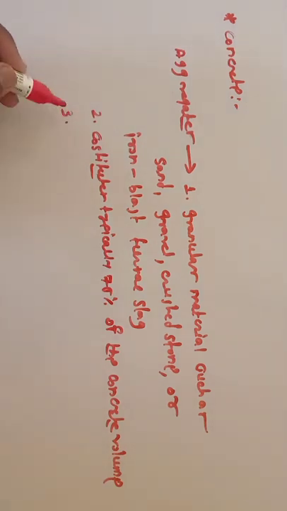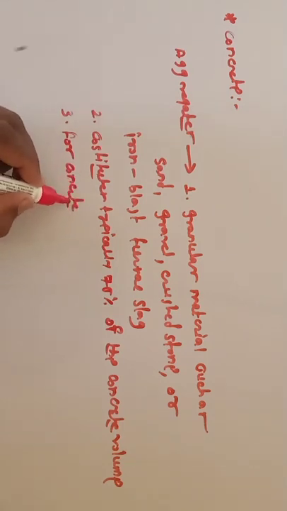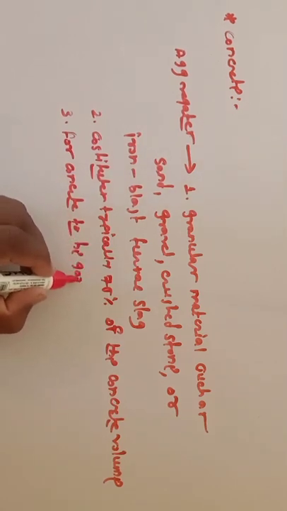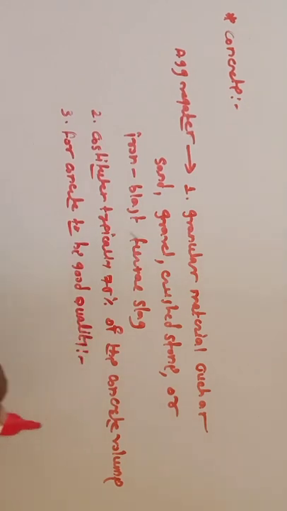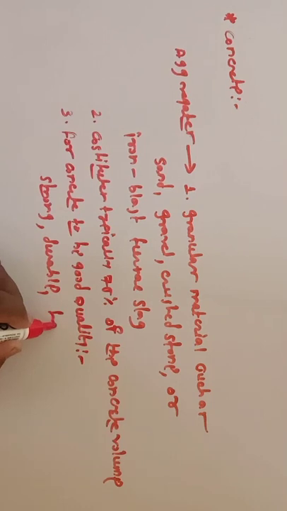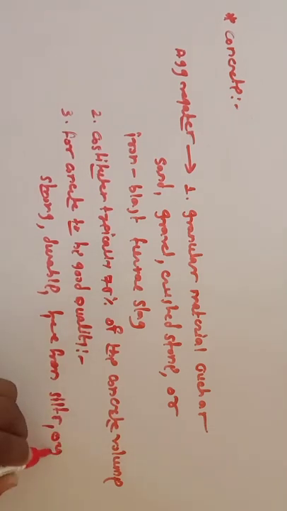What are the properties of the aggregate? It has to be strong, durable, and free from silts and organic matter.